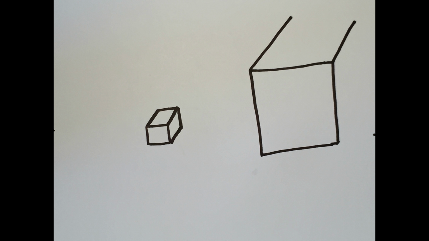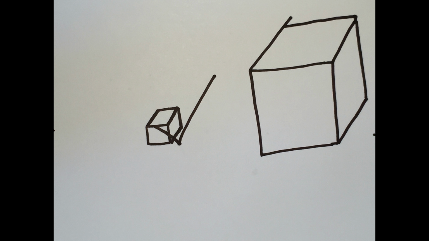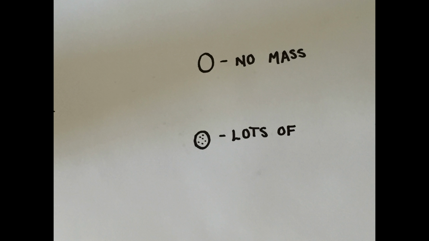Misconceptions. There are many misconceptions about a black hole, such as a black hole has a very large volume. This is false, as density is mass divided by volume, and a large volume does not allow for a high density, which does not result in a black hole. A black hole has no mass. This is false as well for the same reason as the previous one. With a low mass, there is less to be divided, resulting in a lower density, which will not result in a black hole.